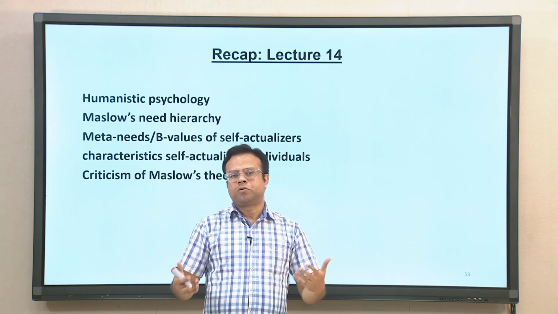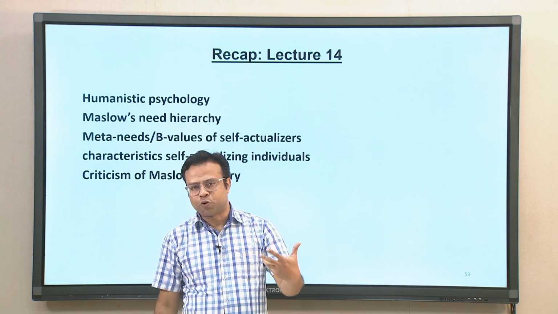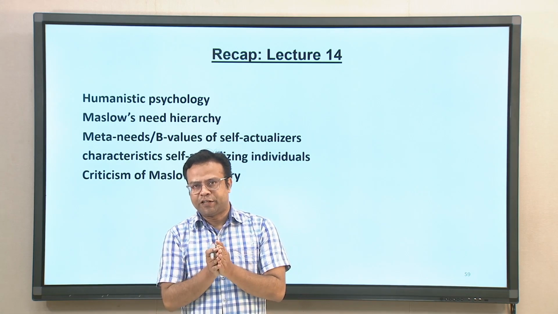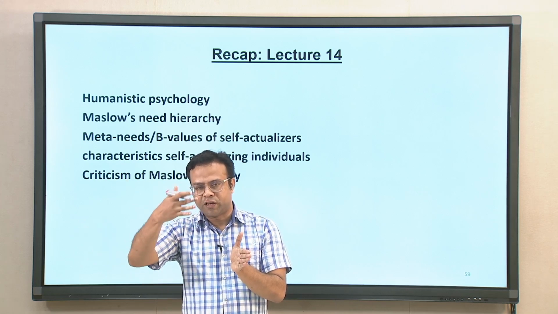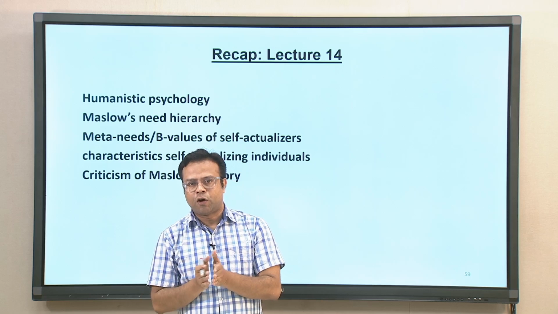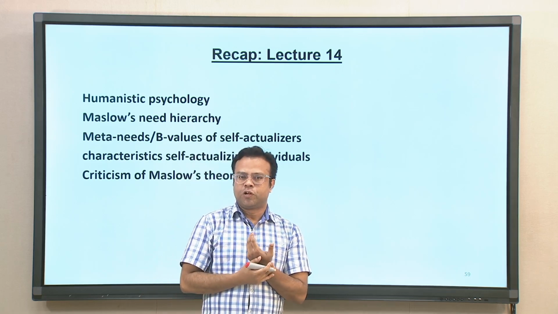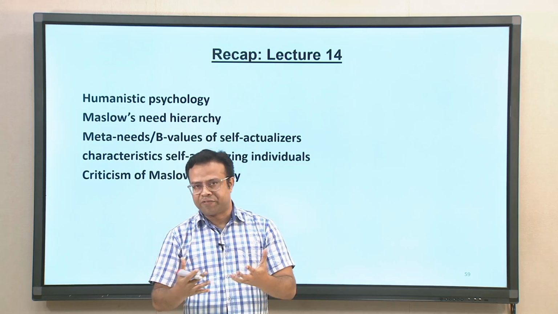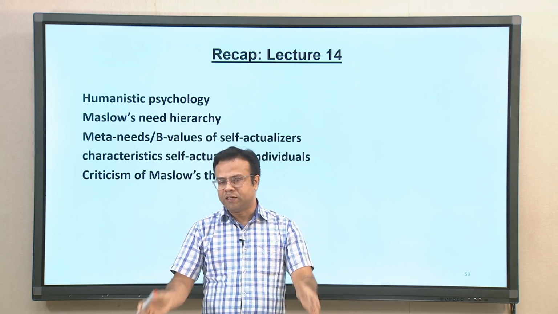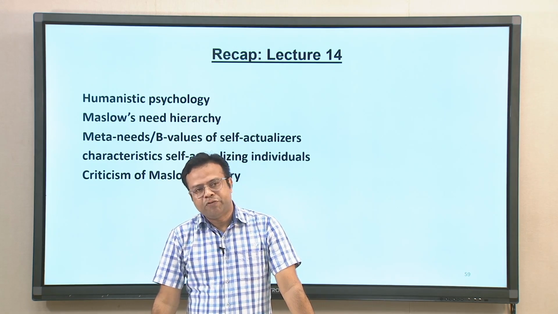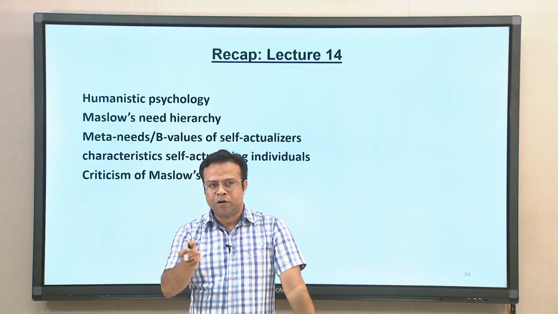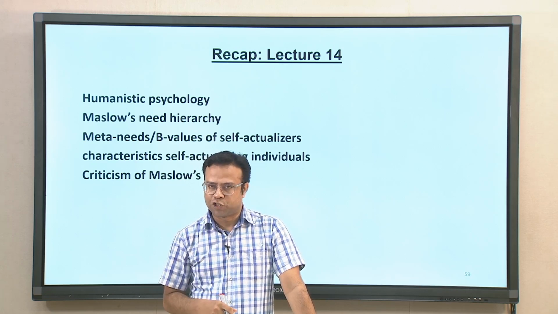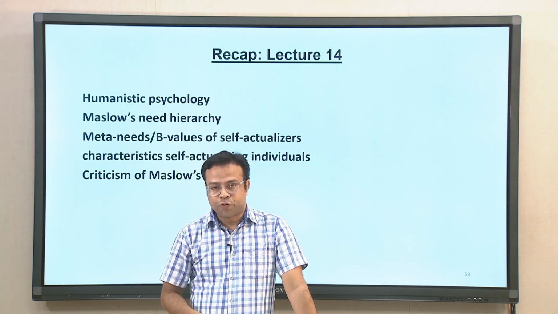We also talked about the concept of meta needs or B values, which are connected to individuals who are self actualized or who are in the process of self actualization, and how these needs are important. We also discussed various characteristics of the self actualizing individual as proposed by Maslow, and at the end we discussed the various criticisms that are prevalent in terms of Maslow's theory. So, let us start today's lecture.